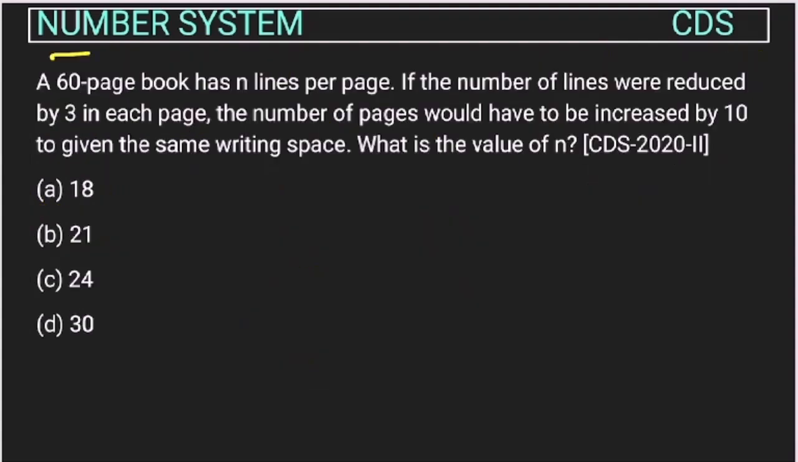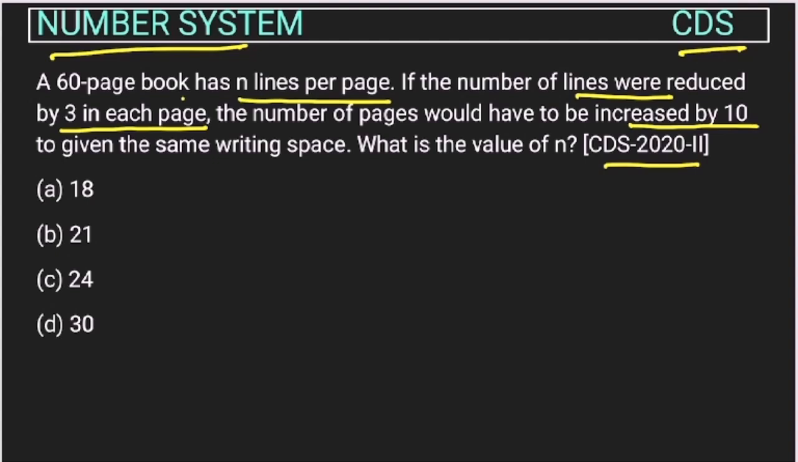Now this is the question from number system chapter asked in CDS exam of 2020. A 60-page book has n lines per page. If the number of lines were reduced by 3 in each page, the number of pages would have to be increased by 10 to give the same writing space. So what is the value of n?